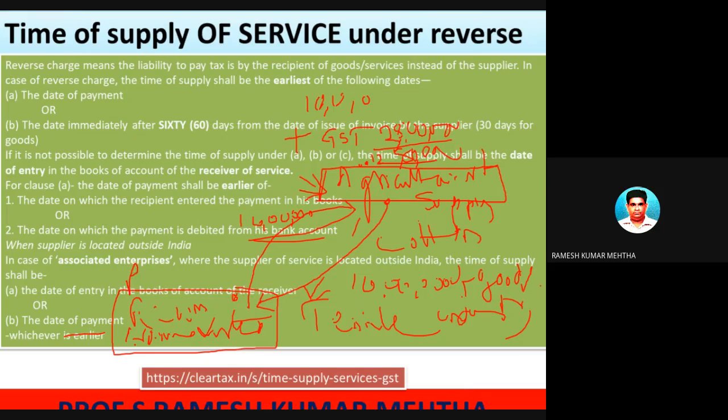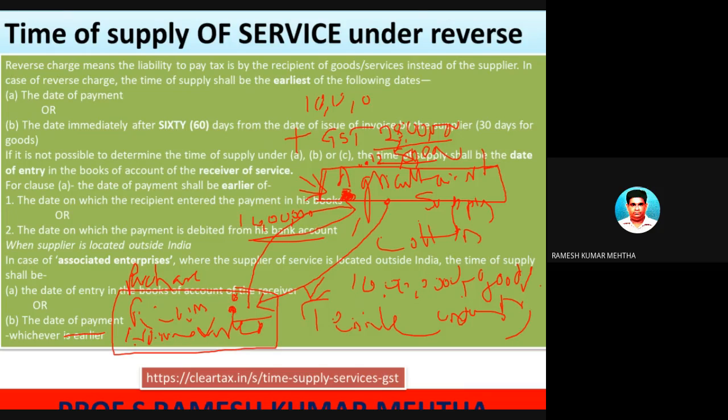The recipient of goods or services is paying GST to the department. In the normal cases, it was collected by the manufacturer or the supplier. In this case, the supplier is not collecting it.